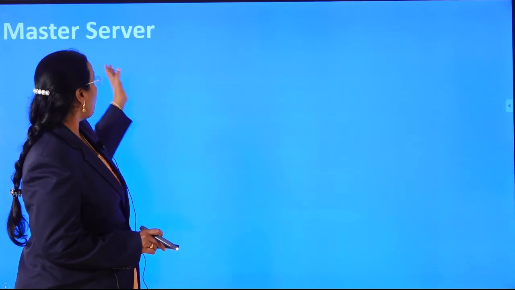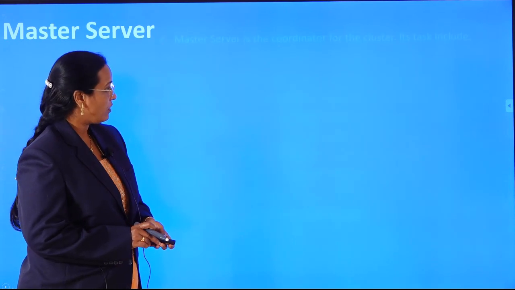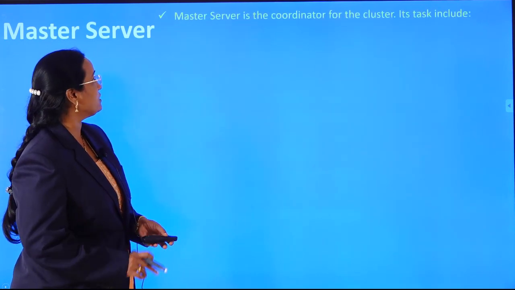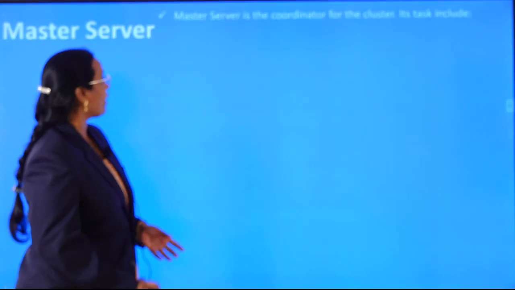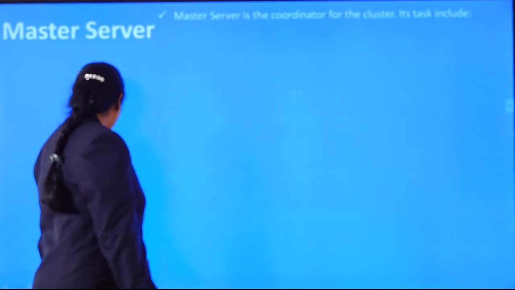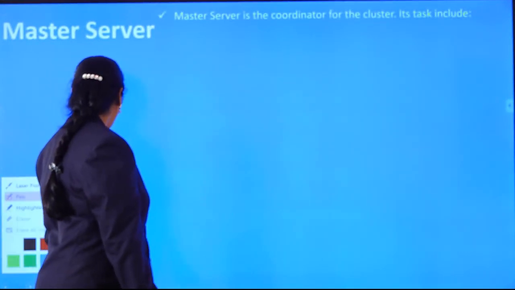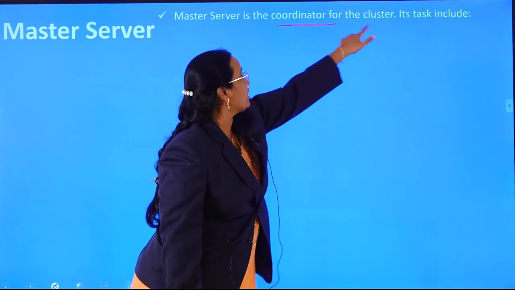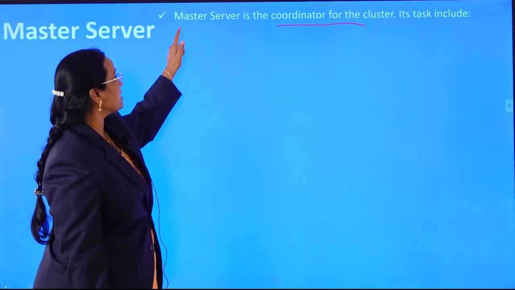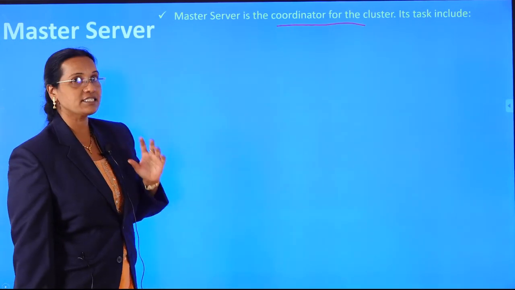Let us see about the master server. What the master server will do is, the master server is the coordinator for the cluster. That means the master server will be the main coordinator for the cluster, and the master server is responsible for the tasks.